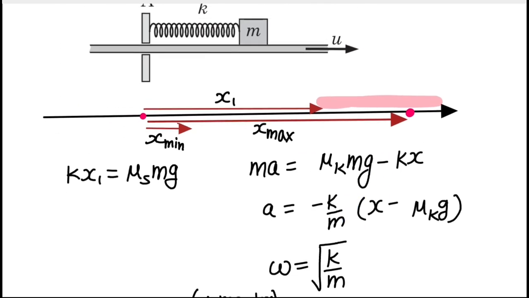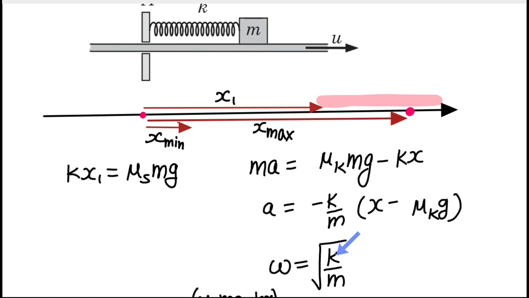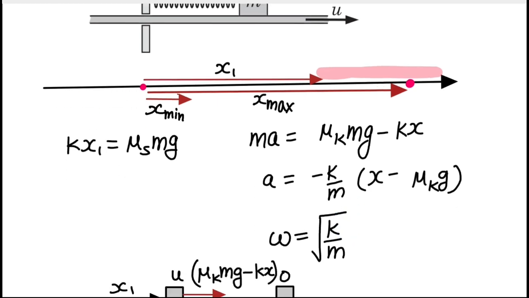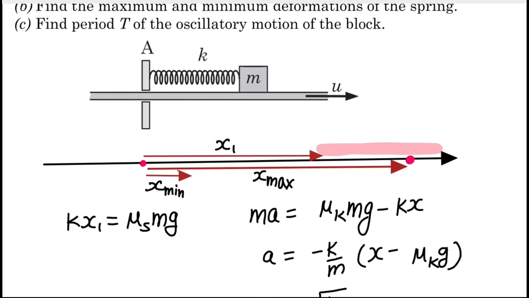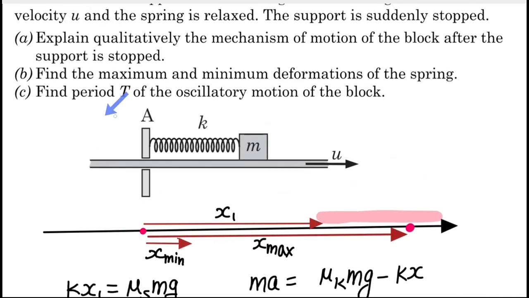For this simple harmonic motion, the value of omega can be written as root of k by m, right? Now, first of all, we have to determine the value of maximum and minimum deformation. We haven't described the complete motion yet, but we will do that in the due course of explaining the whole question.